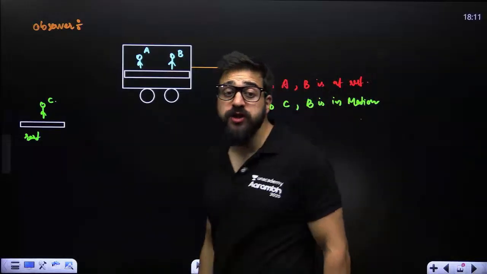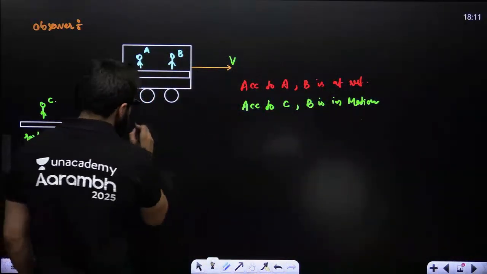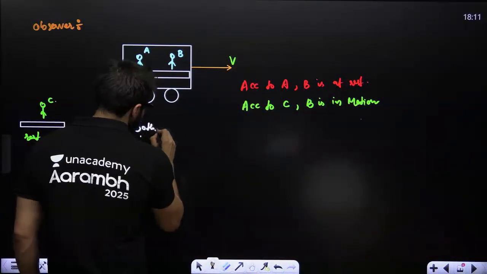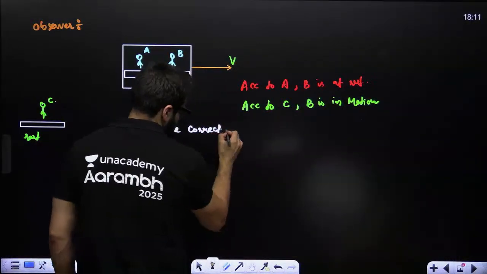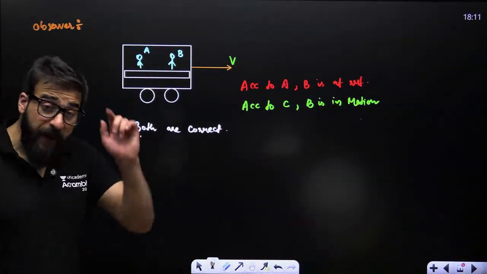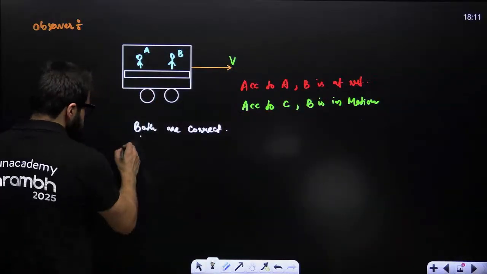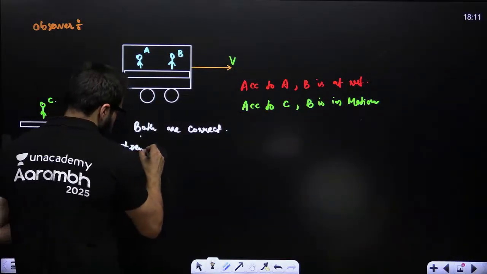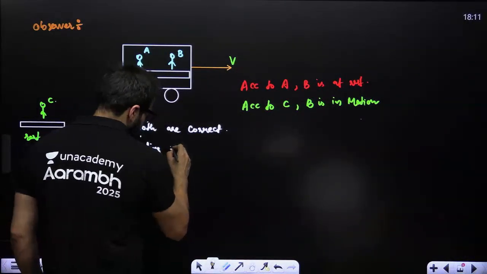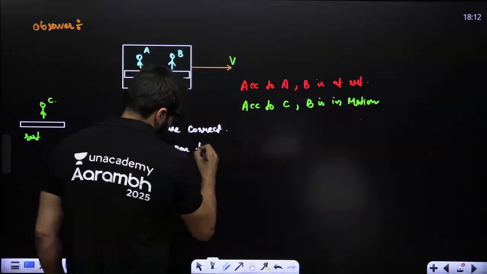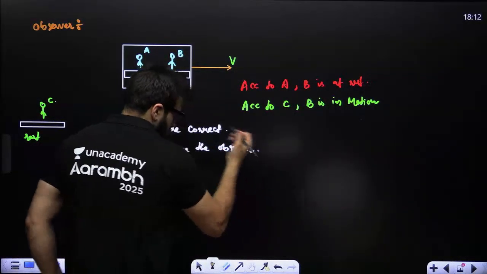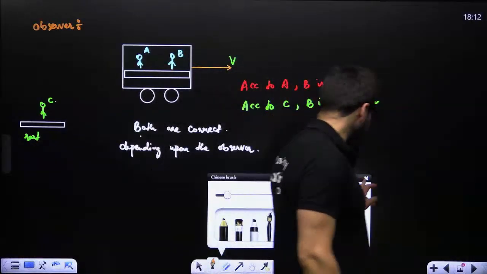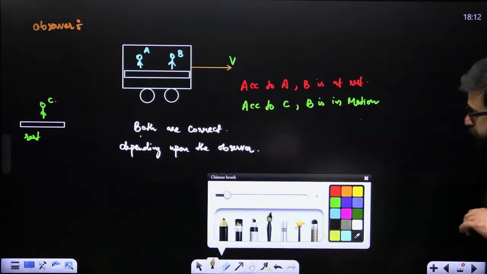I would say both are correct in this particular case, depending upon the observer.